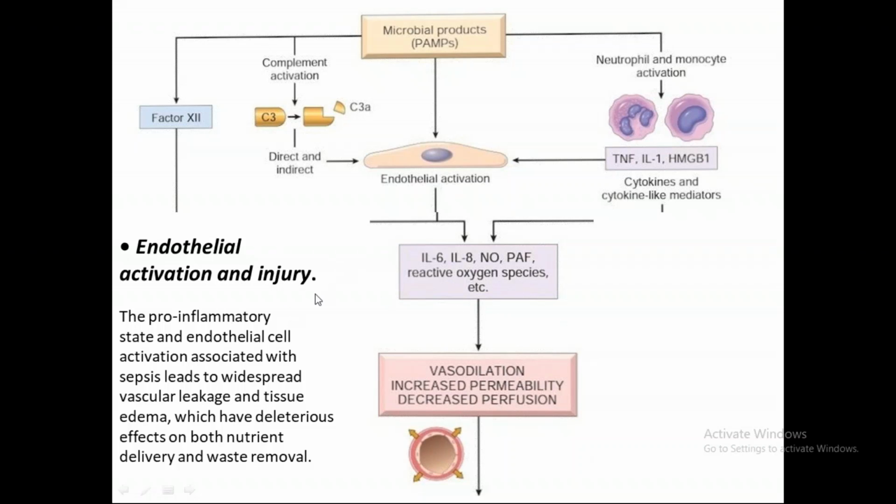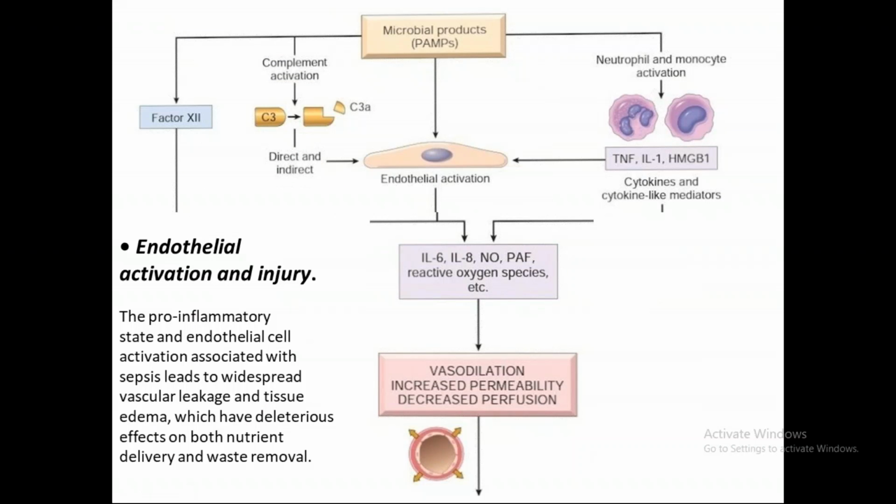Okay. So the pro-inflammatory state and endothelial cell activation associated with sepsis lead to wide vascular leakage and tissue edema, which have deleterious effects on both nutrient delivery and waste removal. Right. ठीक है, तो हमें सबको समझ आ रहा है ना?